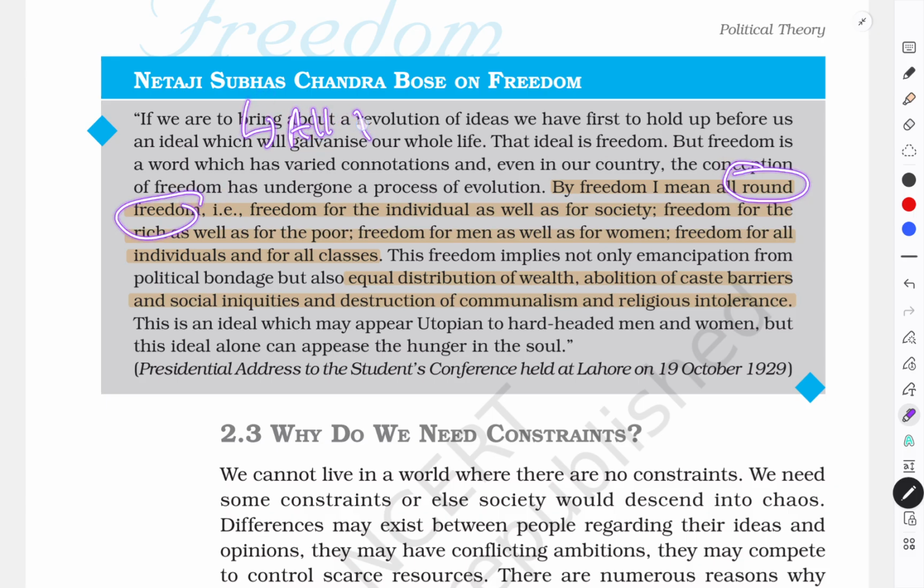Who said that freedom means all-around freedom? For whom does freedom mean all-around freedom? He is Subhas Chandra Bose. Who said freedom is a long walk? It's Nelson Mandela. Who said freedom means freedom from fear? She is from Myanmar, her name is Aung San Suu Kyi.